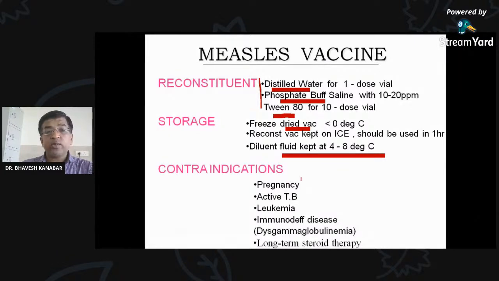Contraindication: to whom measles vaccine cannot be given. In pregnancy, active TB, leukemia. Such common conditions in which patients cannot be given this measles vaccine, as well as immunodeficiency disease like dysgammaglobulinemia or patients on long-term steroid therapy. Means the patients who are on steroids as well as immunocompromised cannot be offered measles vaccine.